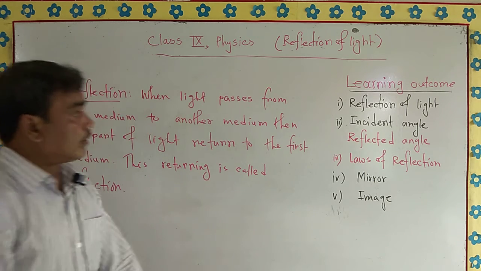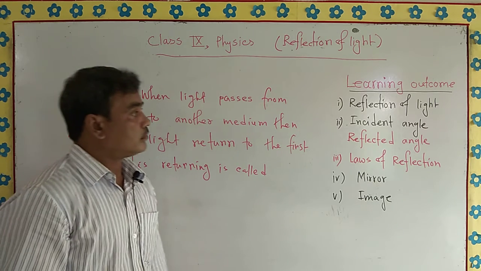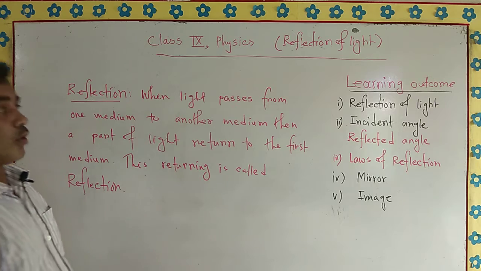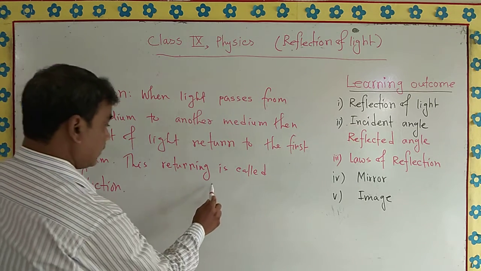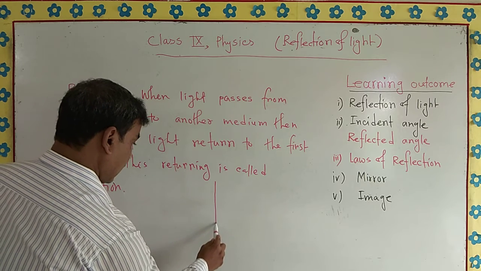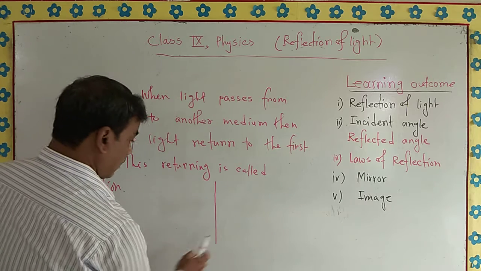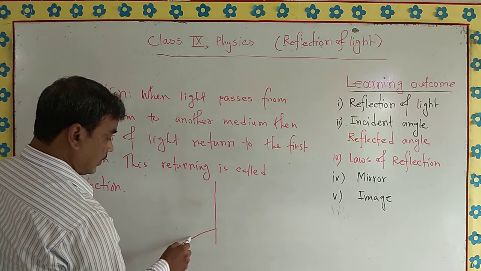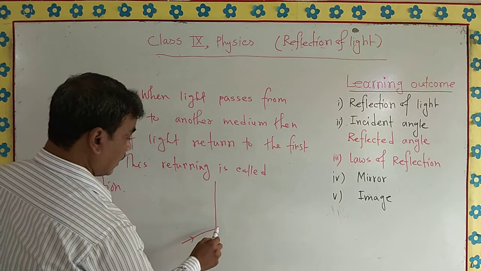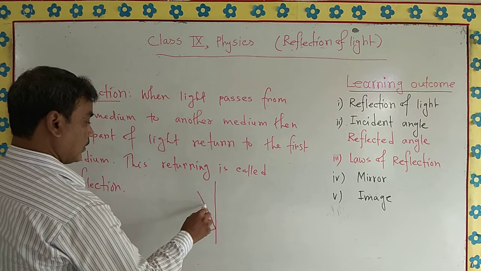Now, what is the incident ray and what is the reflected ray? To know this, we should draw the figure. Please notice the board figure. If you consider this the first medium and second medium, then we can see that light falls from here, this is the incident ray, then from this position it goes back.